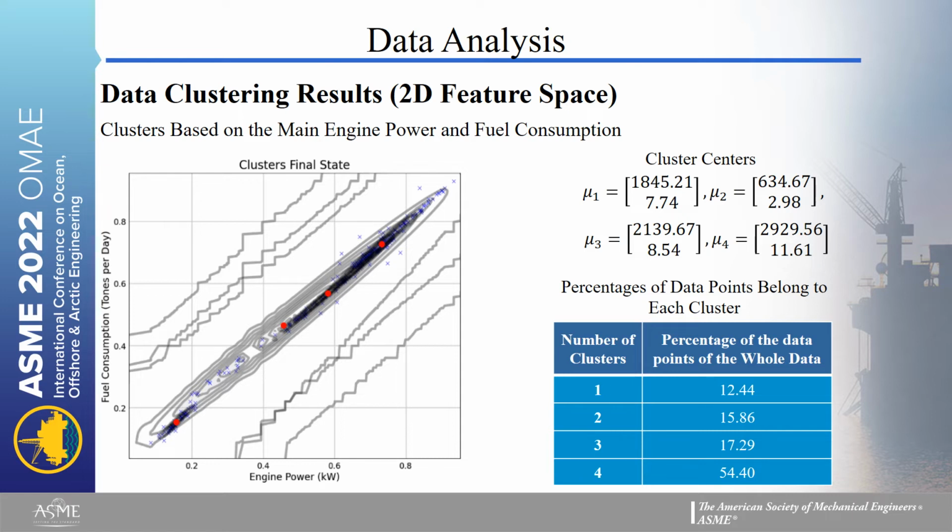We can see the percentages of points belonging to each cluster. We have a major cluster with more than 54% of the data. These numbers show the percentage of the time that the ship operates in each cluster, or each operating region.